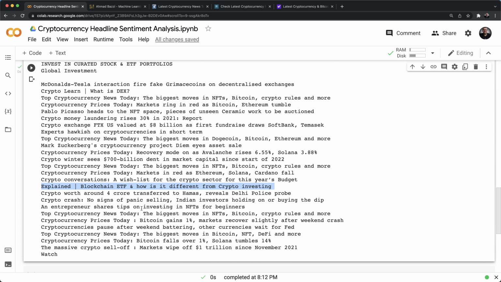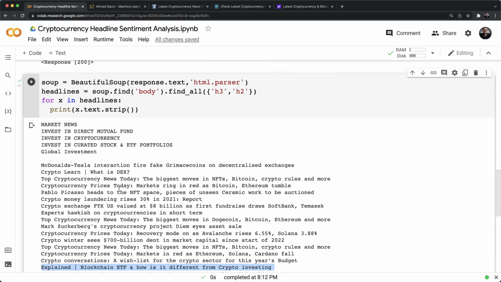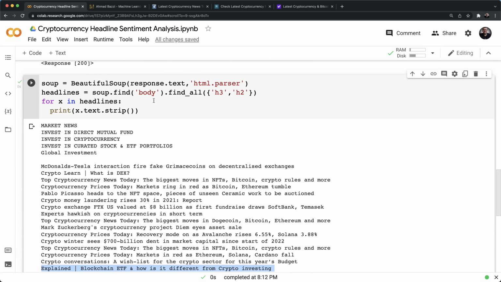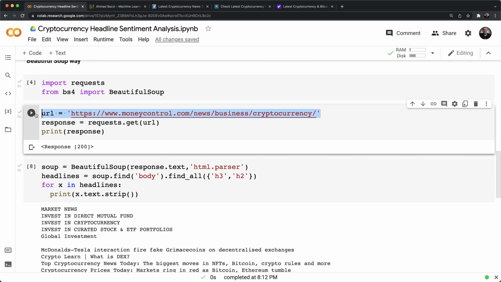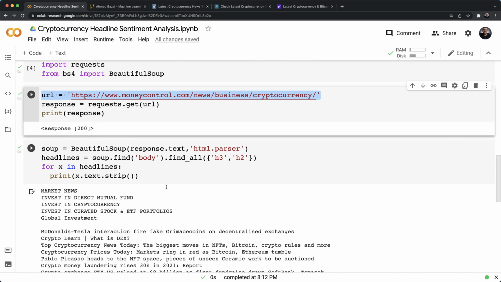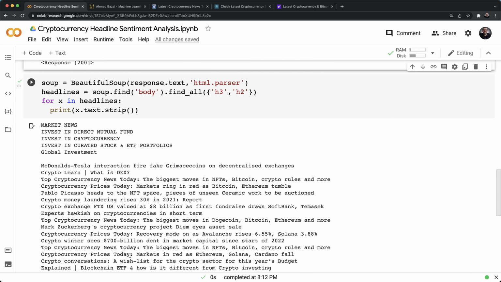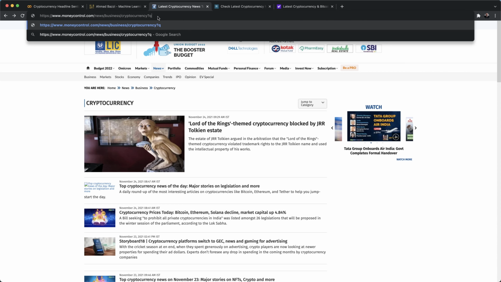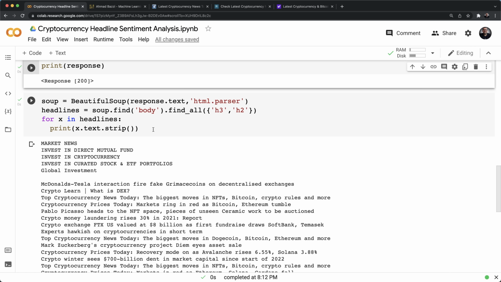Or they could be used for sentiment analysis to figure out if this headline is positive or negative for your cryptocurrency exchange. Now, as you can see, this is a very abstract way, because you're just inputting the URL, right? And then this URL is giving you all the headlines it has. But in case yours has a search capability, maybe here you go, q equals search, plus Bitcoin or something like that, then it's good. Means that you have the capability of getting the headlines of the cryptocurrency you're interested in.